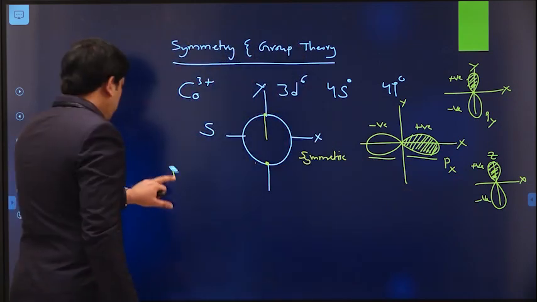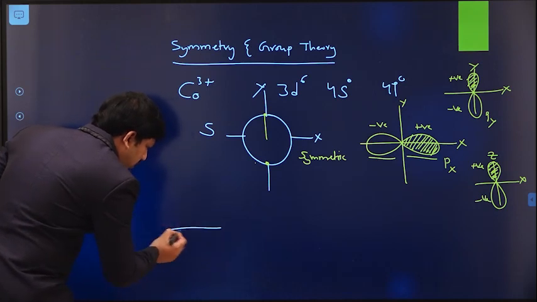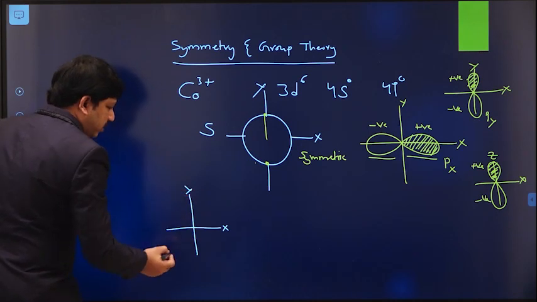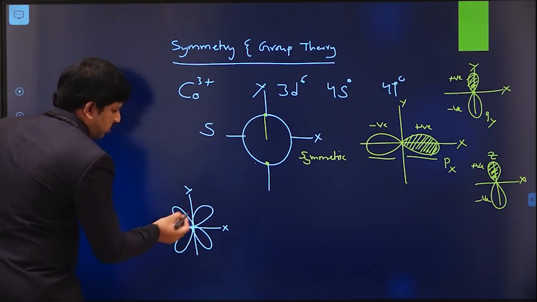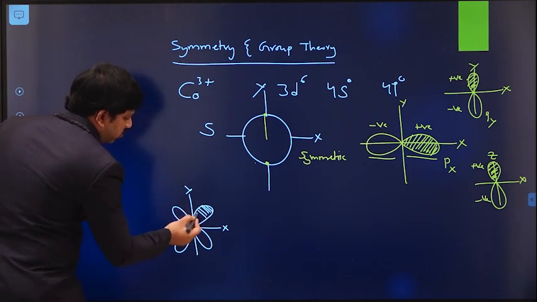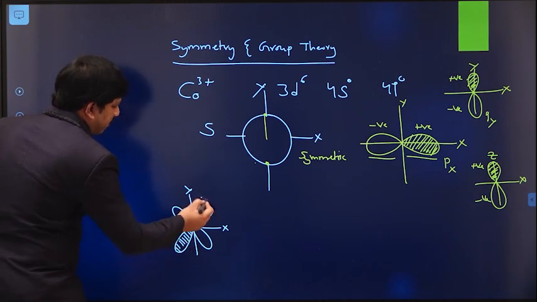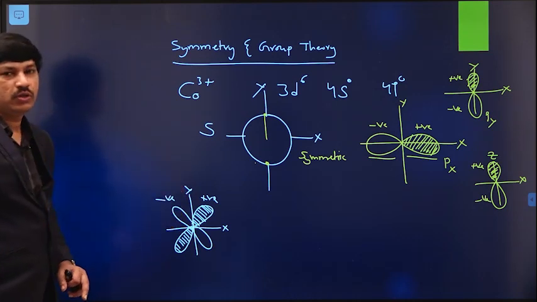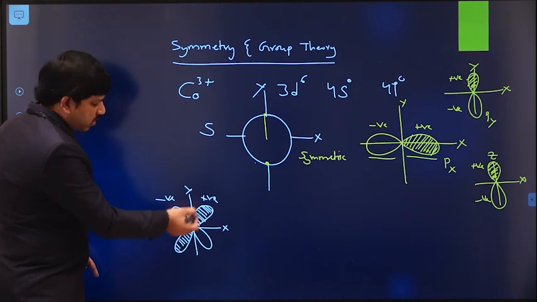But when coming to the d orbitals, let us assume this is one of the d orbitals, with the x-axis and y-axis. One lobe is completely positive and the other is completely negative. Both sides have the same kind of lobe.